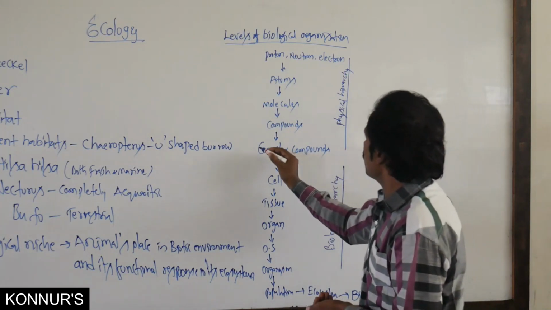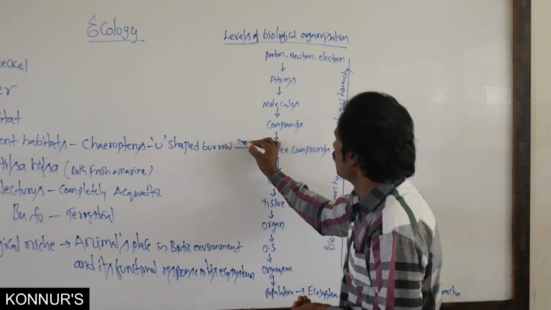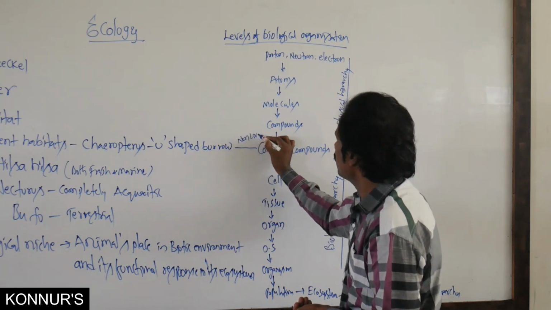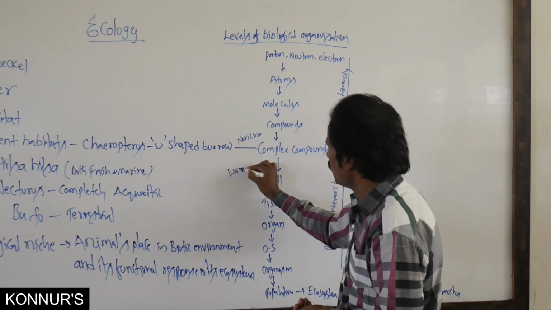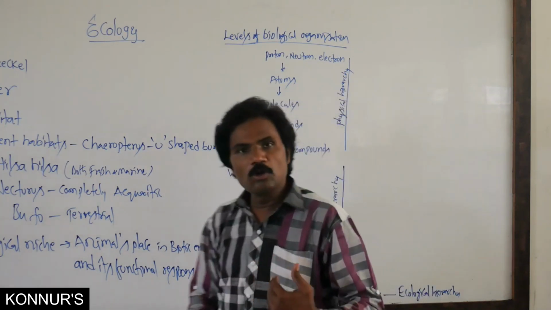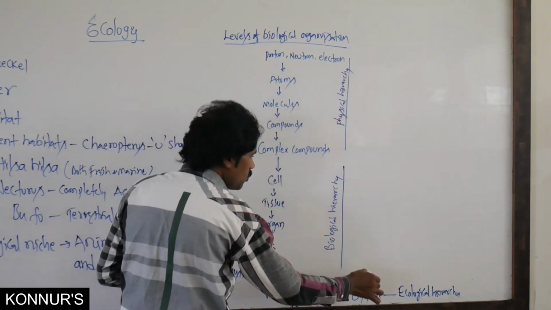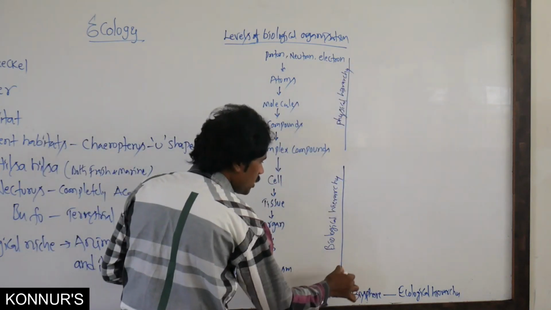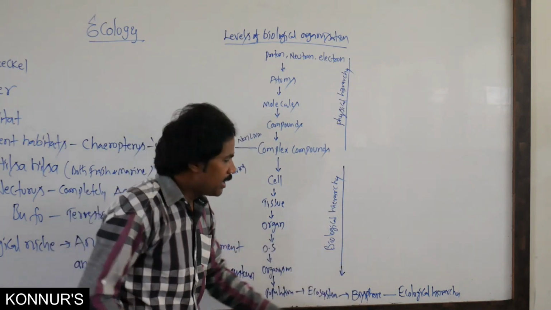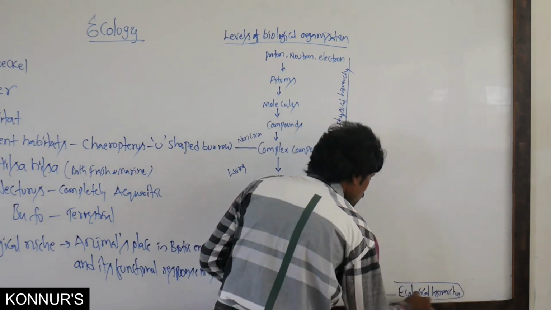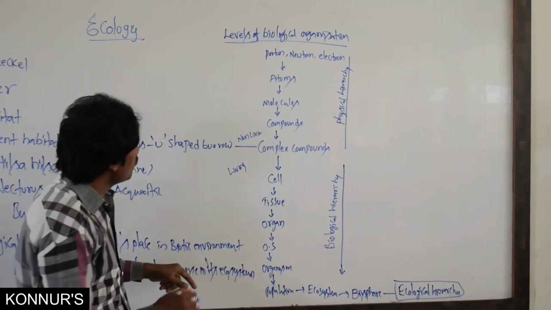Up to this particular level, it indicates non-living. Then below this, the living. If you go from atom up to ecosystem or biosphere, it represents an increase in complexity.